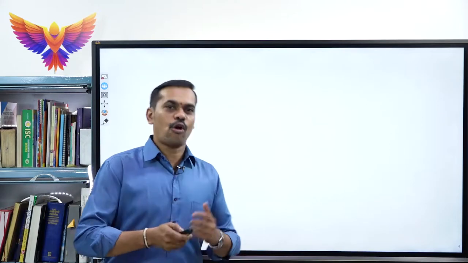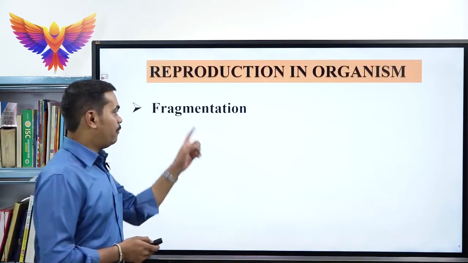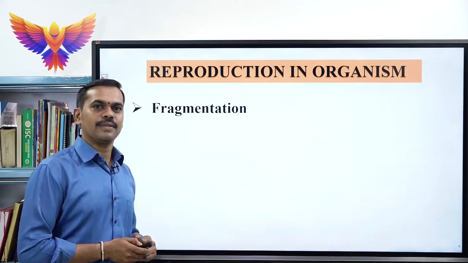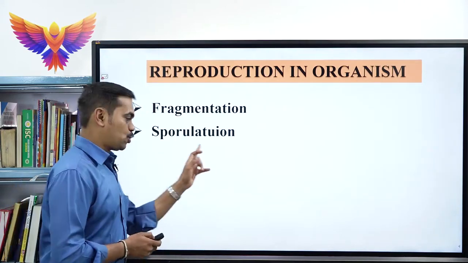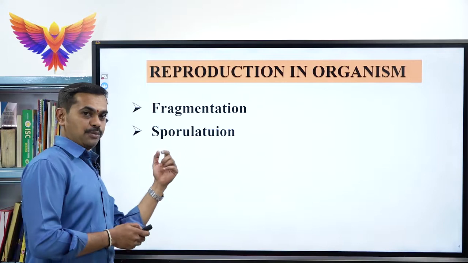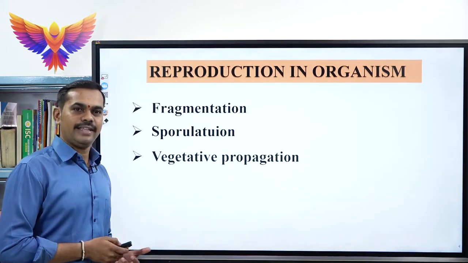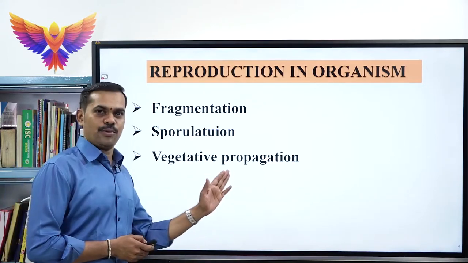In today's class, we will be learning three more different types of asexual reproduction. In addition to that, we will also be learning some more concepts which belong to this chapter. Next, we will be learning about fragmentation. Next one is called sporulation, and we will learn different types of spores. And the next one is called vegetative propagation.